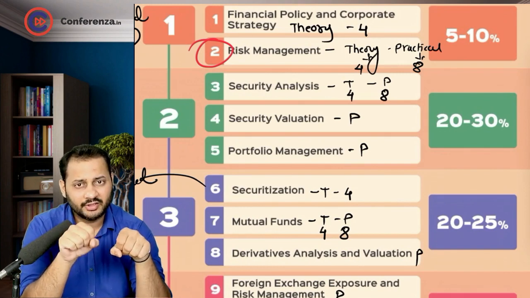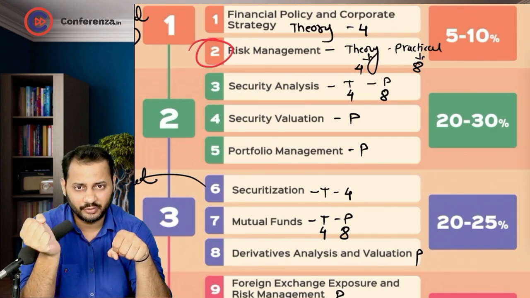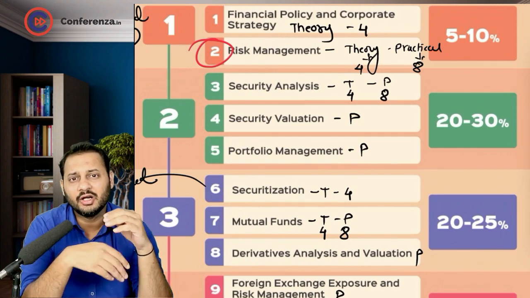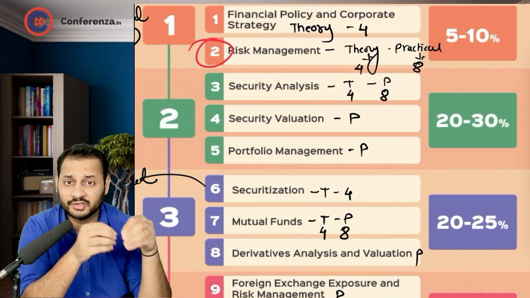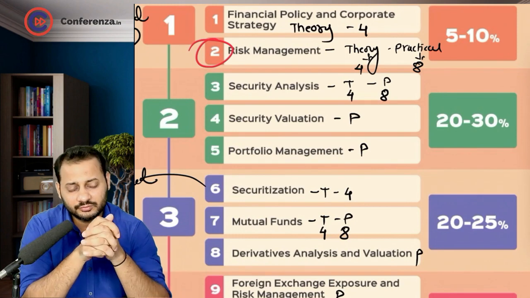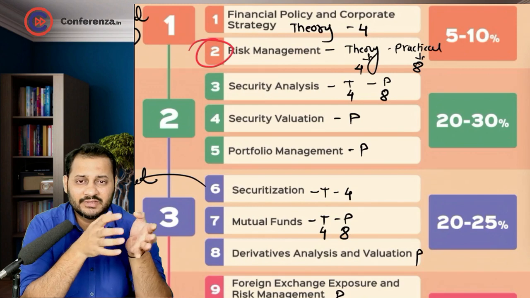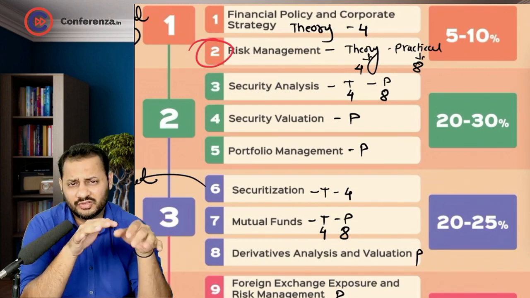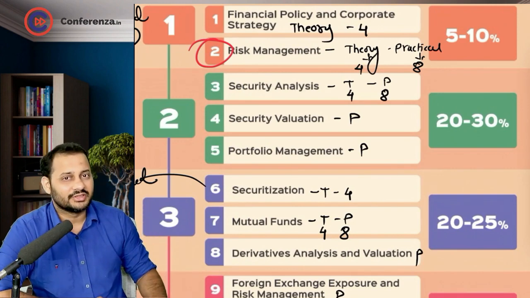But later on I will tell you: don't mark the first question as important, just do the second question. If you keep revising the second question again and again, it automatically covers everything from the first question. So there is no need to even look at the first question after this batch. That way we can reduce the number of questions for you to practice by around 30 to 40. So it will come down to somewhere around 70 questions.